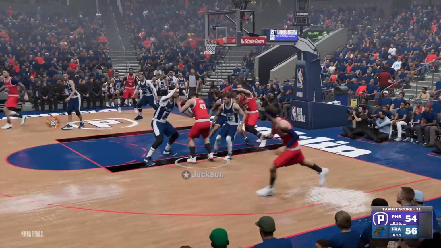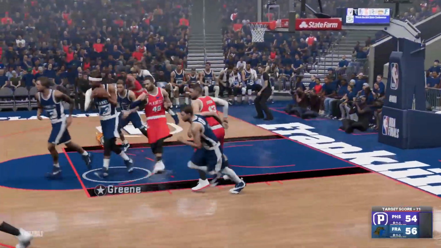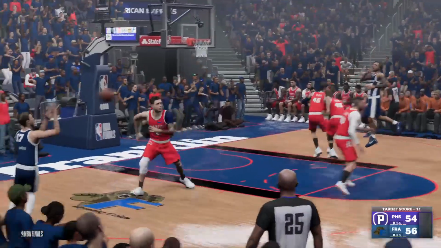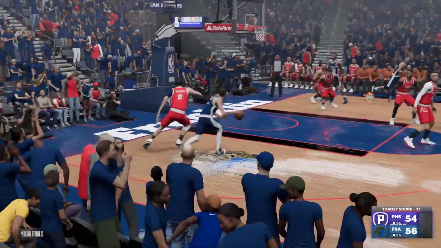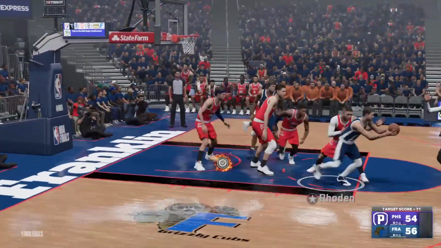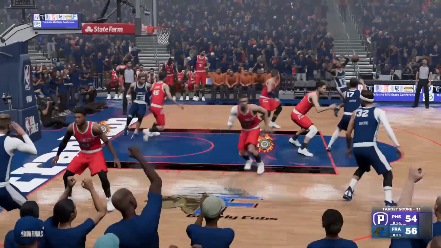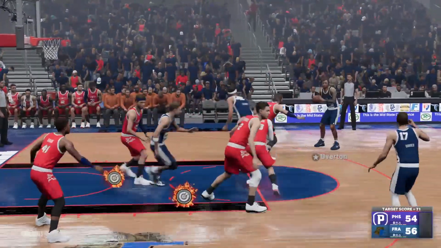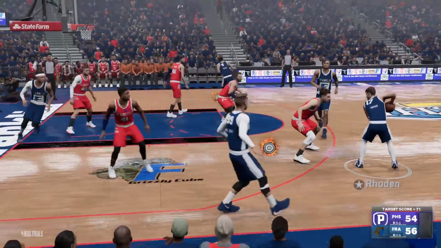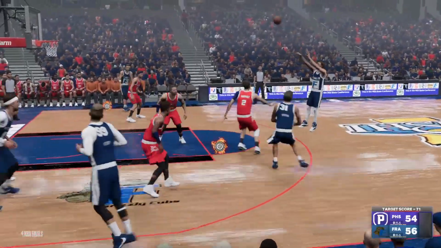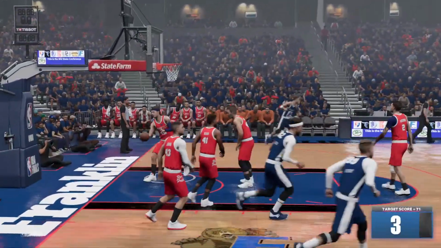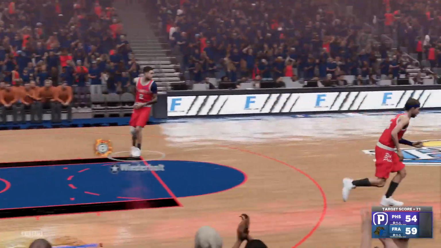Here's Jackson. Big shot. Green with the block. Here's Overton. Back to Roden. Roden looks. Wiederholt with the block. Roden rebound. Back to Overton. Roden looking. Will he get a three? He will drain it. And Franklin is pulling away.